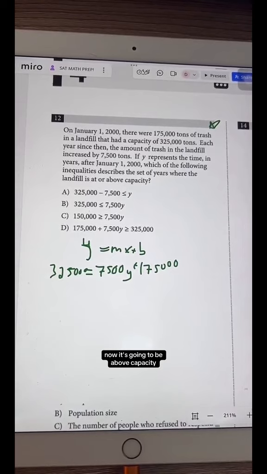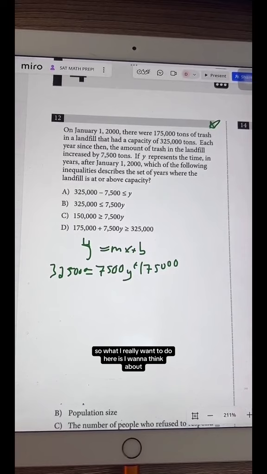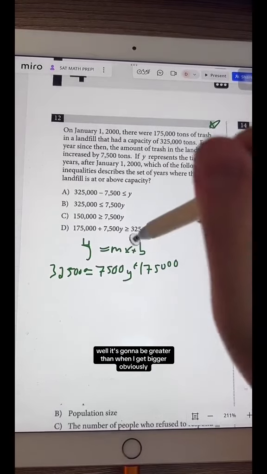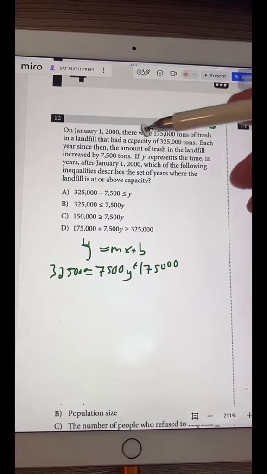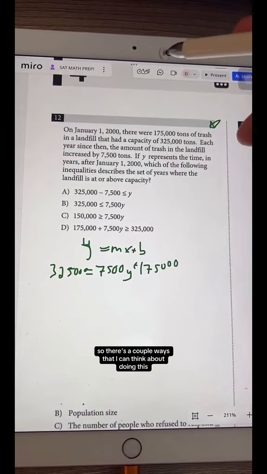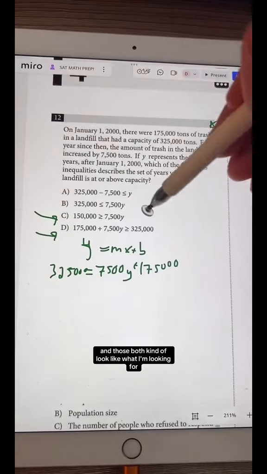Now, it's going to be above capacity anytime the y value is so large that this side of the equation is above 325,000. So what I really want to think about is what's going to make this greater than. Well, it's going to be greater than when y gets bigger, obviously. There are a couple of ways I can think about doing this. I see D and I see C, and those both kind of look like what I'm looking for.